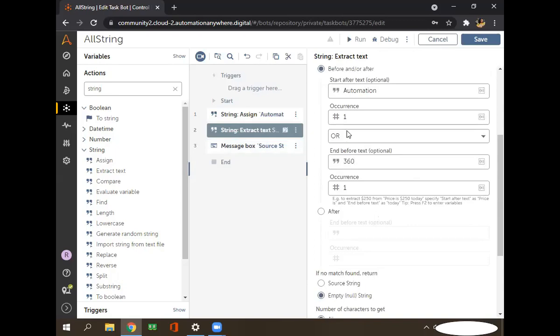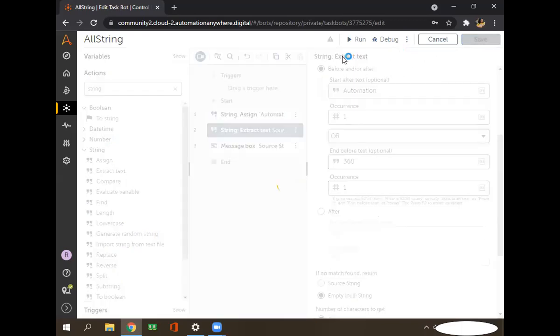And what operator should we use here? Let's check one by one what result we are getting.